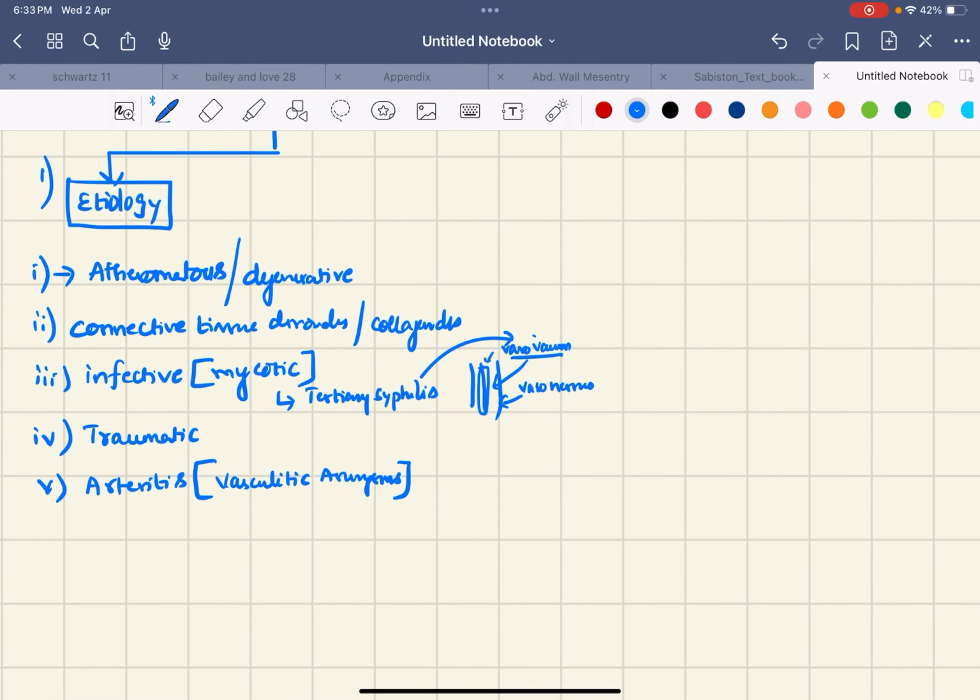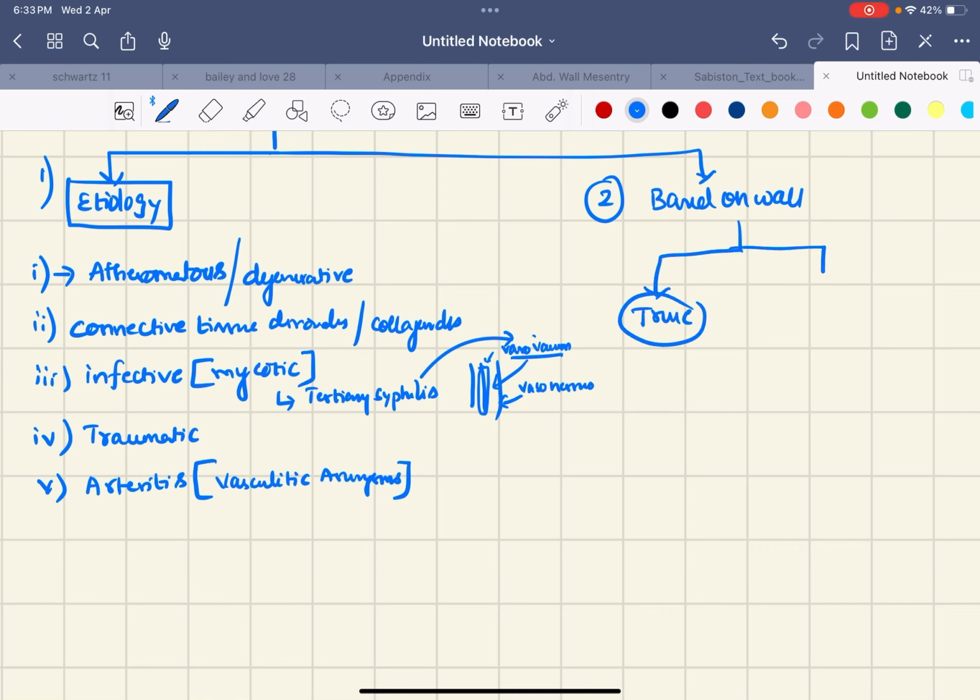Then aneurysms are divided based upon etiology, that is one classification, and another is based upon the wall. Based on the wall of the aneurysm, we have true aneurysms and false aneurysms, also called pseudoaneurysms.